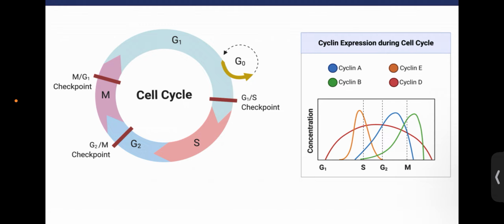Okay, so this is about the cell cycle regulation, and the other important thing that we have to understand is that the cyclins and CDKs don't directly participate in the interphase or in the mitotic phase. That means they don't synthesize DNA, they don't help the cell to grow, they don't help the cell to complete its prophase, metaphase, anaphase, telophase directly, but they activate other downstream proteins. Those downstream proteins participate in these reactions.